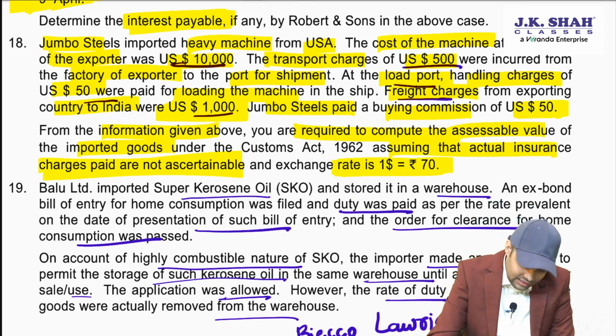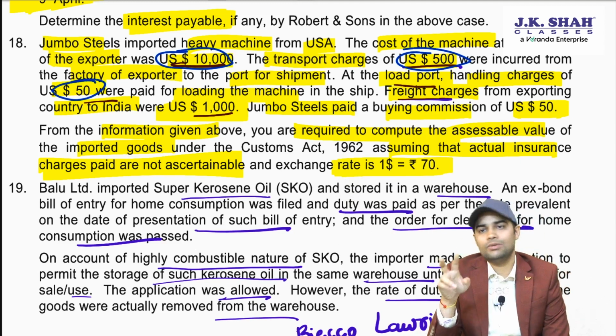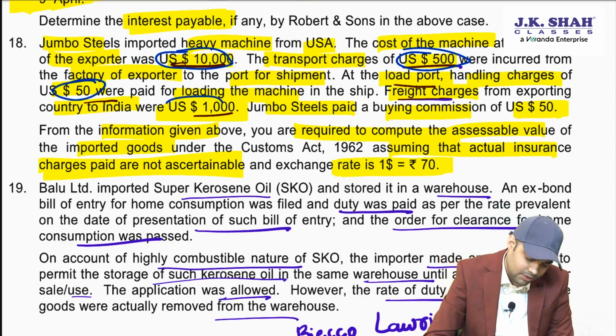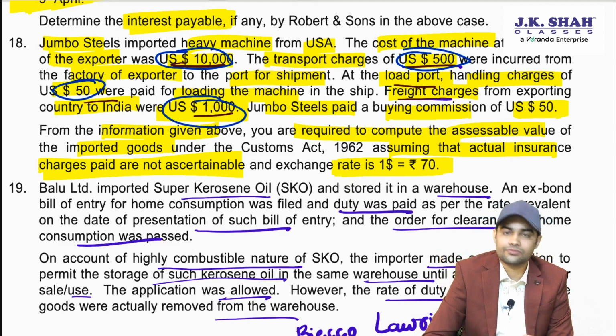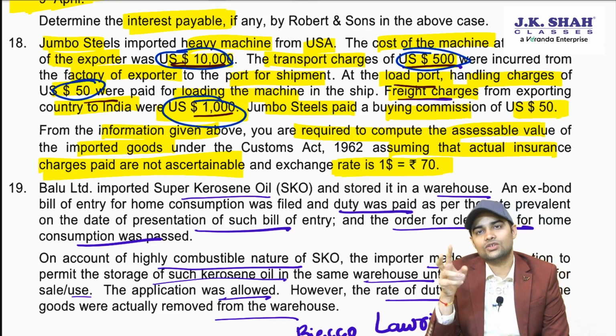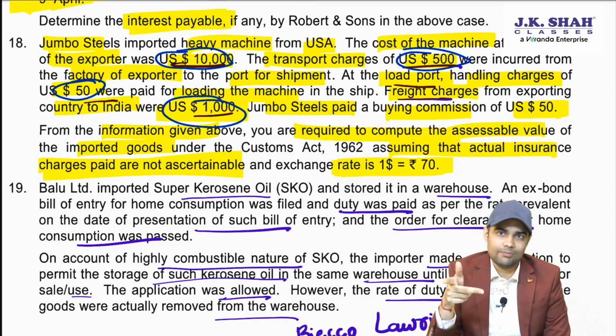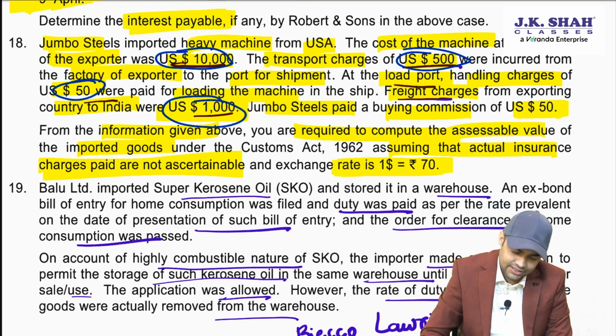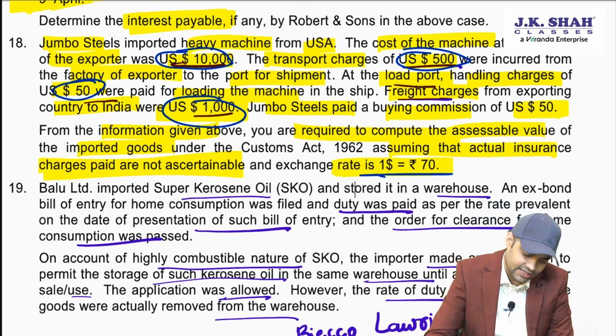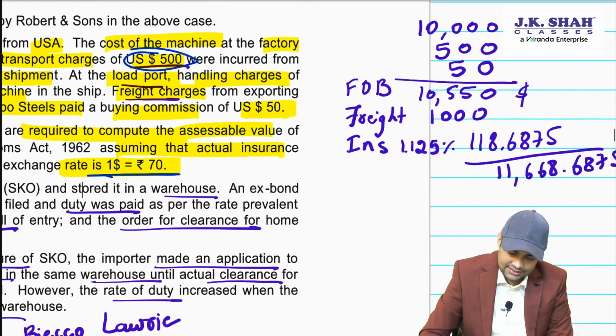So 10,000, then 500, then 50. This will be FOB 10,550 plus freight 1,000 plus on 10,550 you will apply 1.125%, multiply with 70 and you get your answer. Let's see the answer.